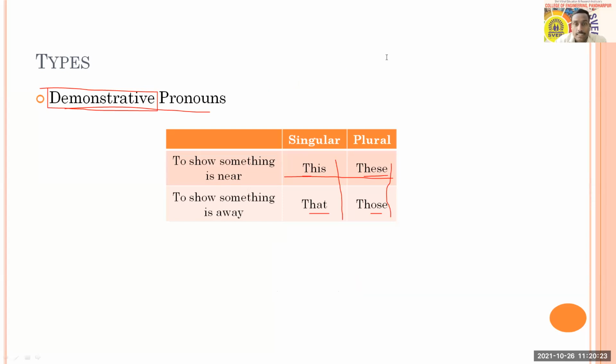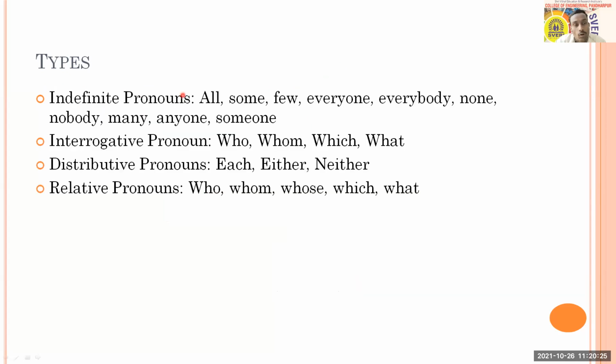Then let's go to the next slide, and here we will talk in short about indefinite pronouns. They are all, some, few, everyone, everybody, none, nobody, many, anyone, someone, because they are indefinite. We are not sure. Here you cannot get an exact or definite someone. So all, some, few, everyone, they are all referring to indefinite people, persons or things. Therefore, they are called indefinite pronouns.